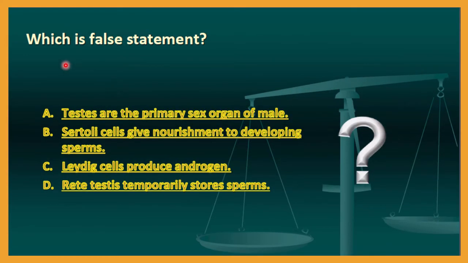Next question. Out of these four statements, you have to identify the false statement. The first statement is: testes are the primary sex organ of a male. Option B: Sertoli cells give nourishment to the developing sperms. Option C: Leydig cells produce androgen. Option D: the rete testis temporarily stores the sperm. Just identify the false statement out of these four and write it down in a comment.